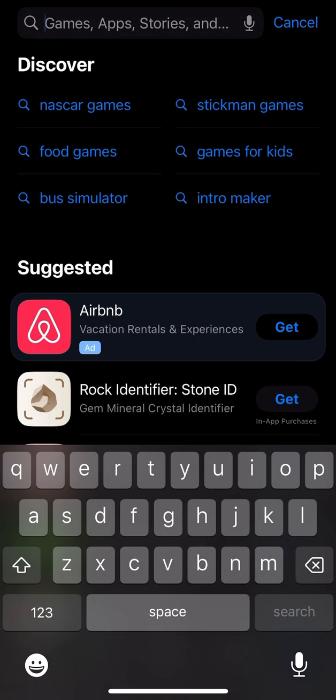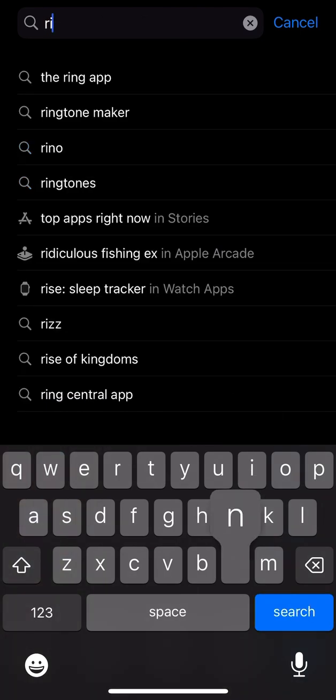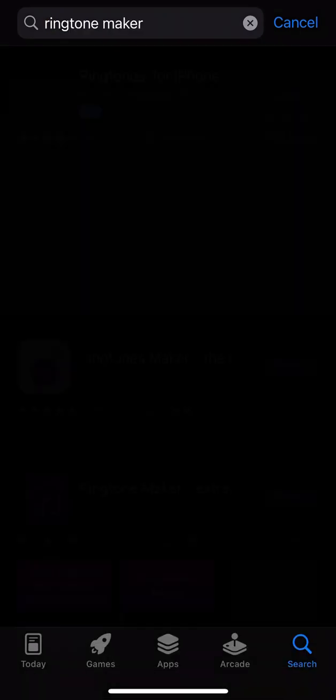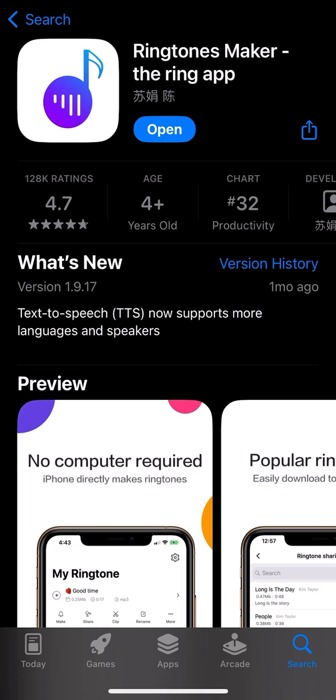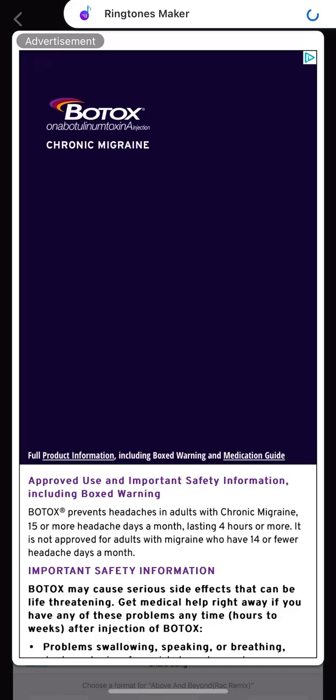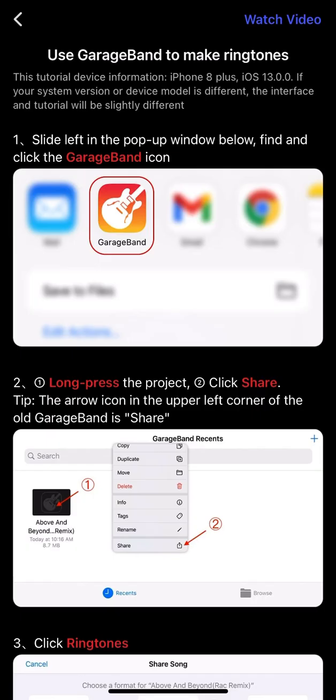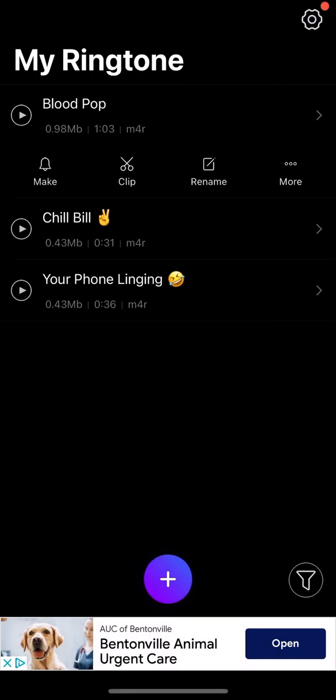and you search up Ringtone Maker. Go to this app right here. I already installed it, but yeah, you guys can install it. It has some small ads you can skip really quick.